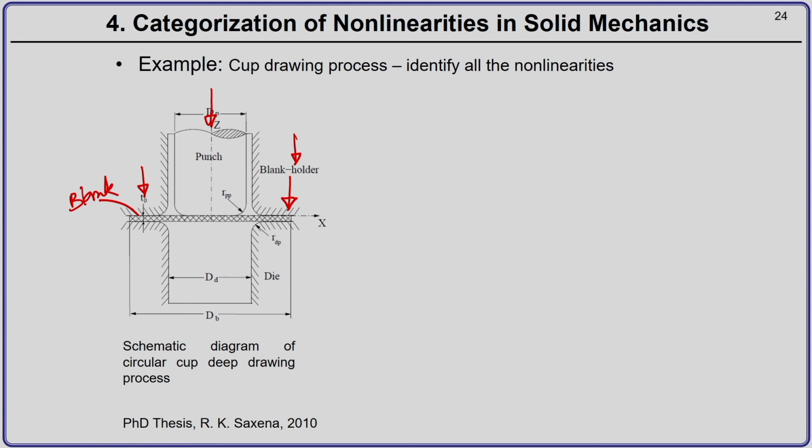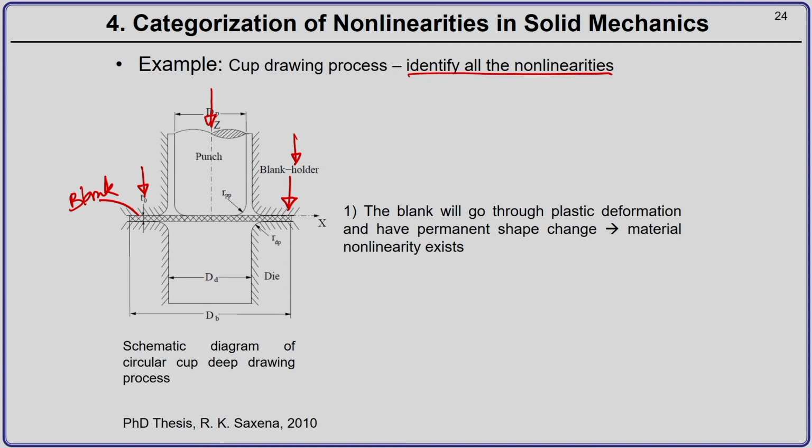Okay. So, somebody asks you to identify all the different kinds of nonlinearities which are present in this particular problem. So, what are different kinds of nonlinearities that are present? So, the first is the blank. Okay. So, the blank that you see here, this portion, will undergo large plastic deformation, and there will be a permanent shape change of the blank. So, this is nothing but material nonlinearity.